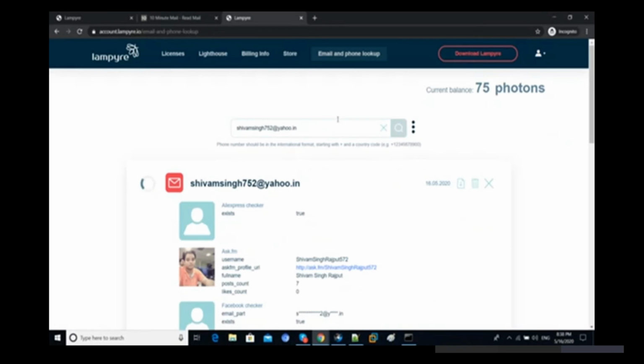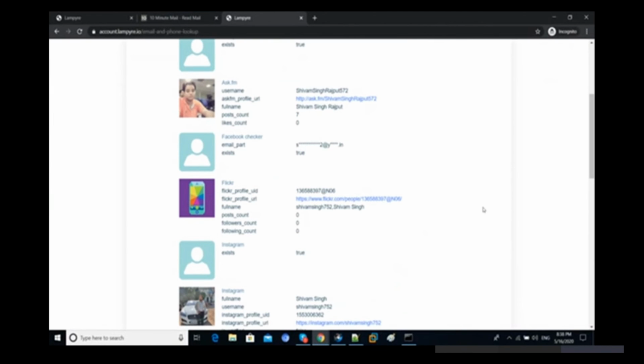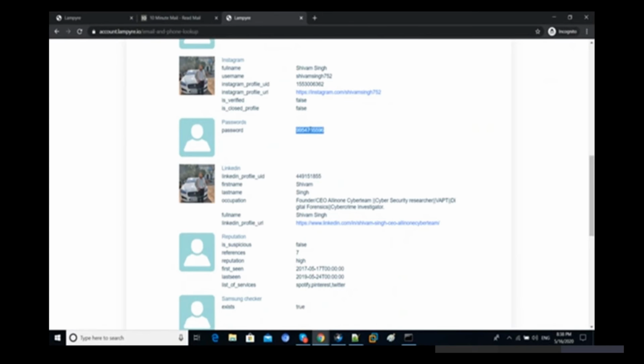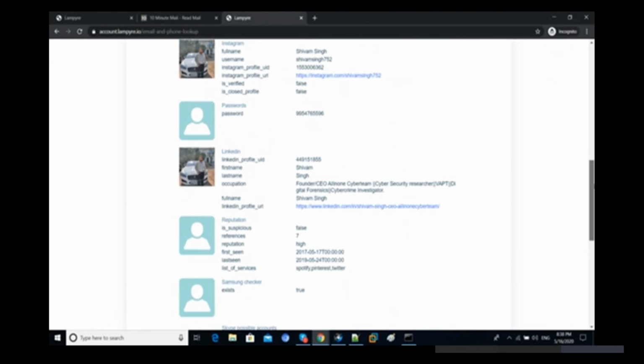You can see we have lots of information. An AliExpress account is available, then ask.fm, then the Facebook checker, so Facebook is also available. Flickr is there, Instagram is there, and some random password used by Shivam Singh is here. So this email is leaking some password also. You can see we have lots of information.